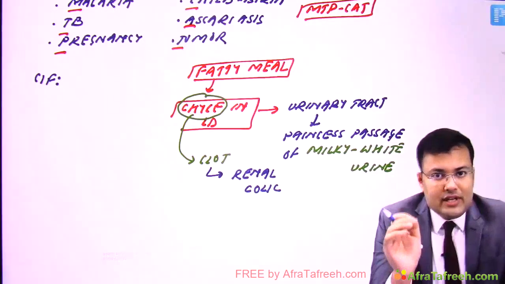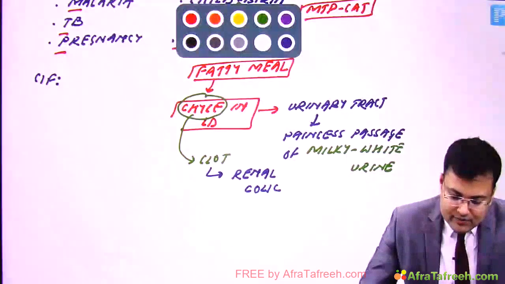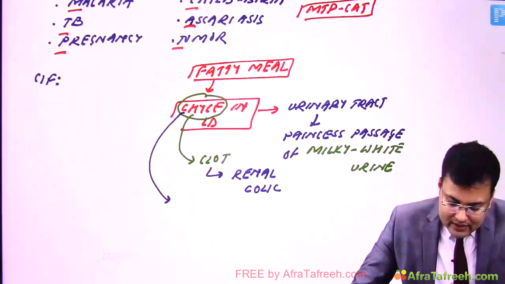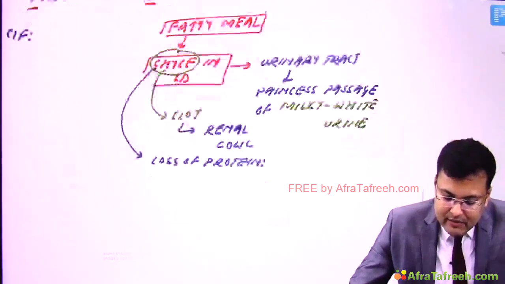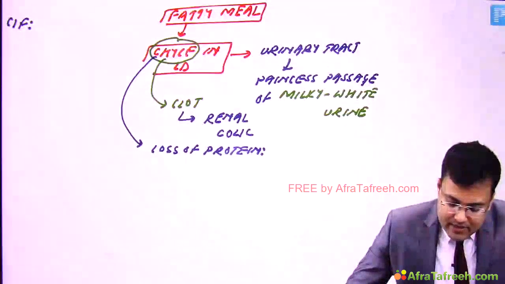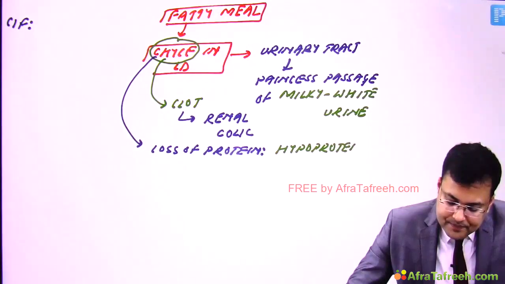So there is loss of protein via chyle. And if there is loss of protein, these patients will have hypoproteinemia.